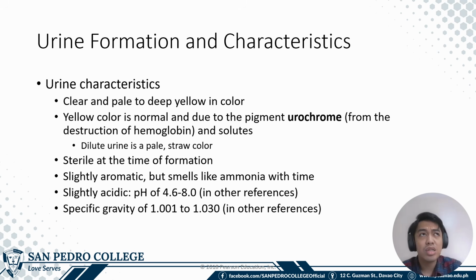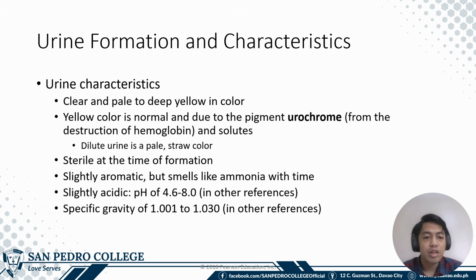If the person is not drinking enough water, the urine may come out as dark in color. The yellow color of the urine is due to the pigment urochrome, which is from the destruction of hemoglobin.